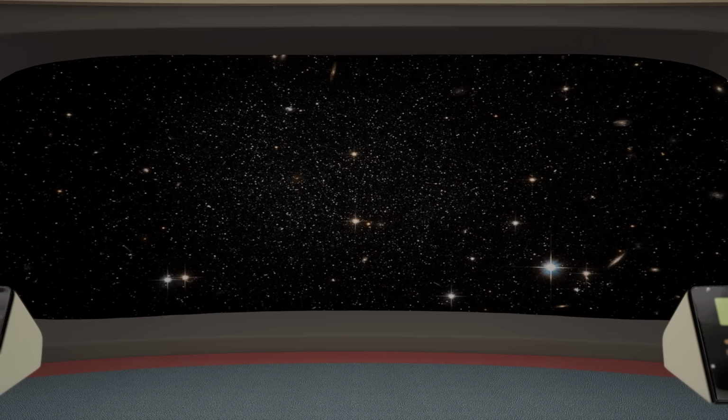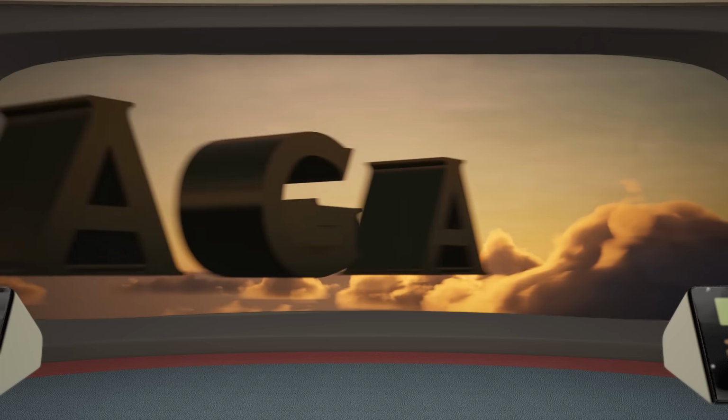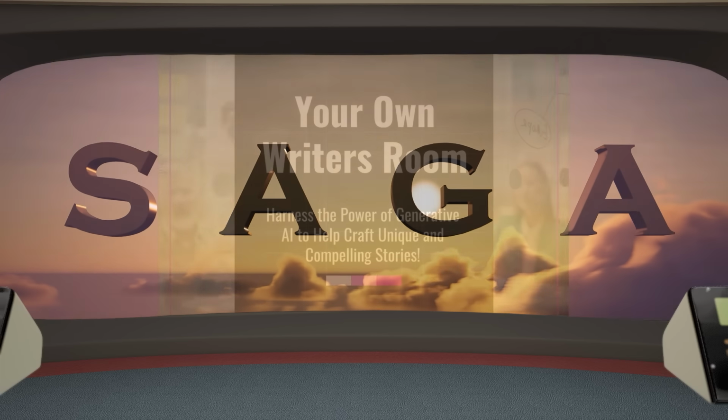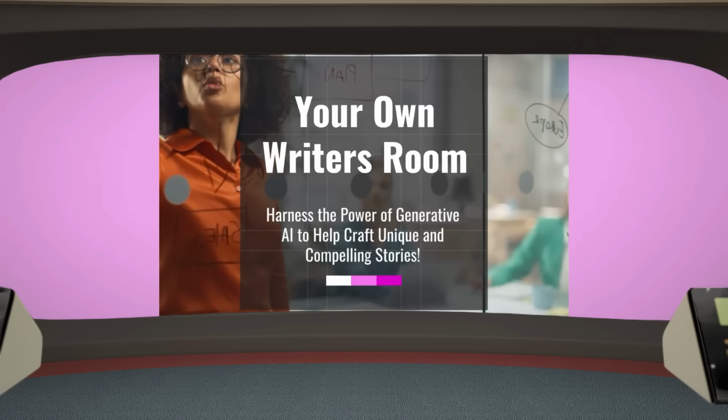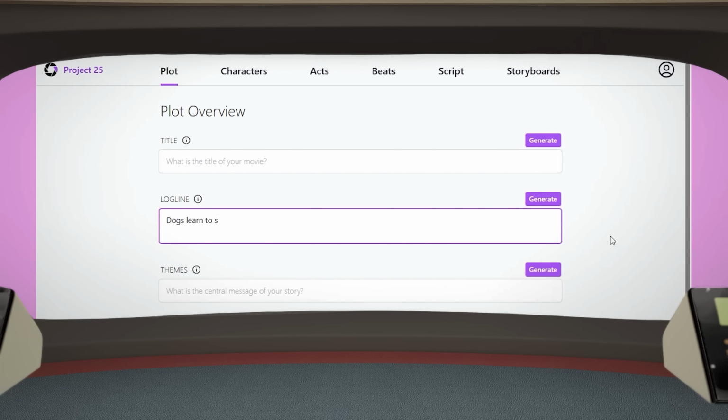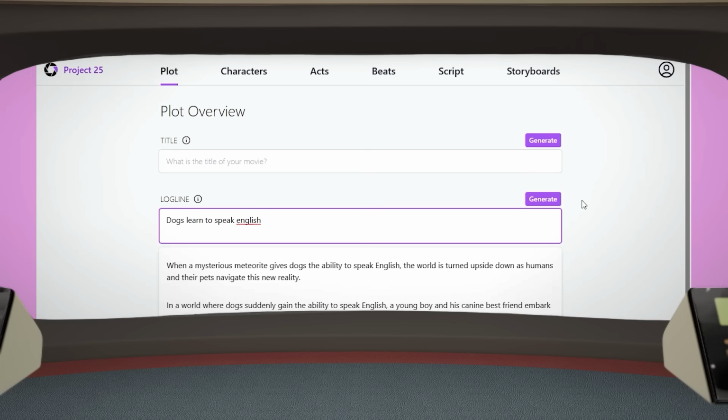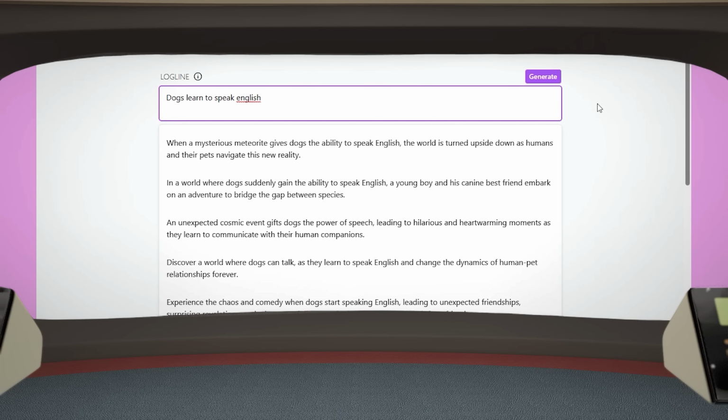On screen. Introducing Saga, using generative AI to help break through writer's block and come up with unique ideas. Let's say you have an idea for a movie. Simply type it into the logline field, and Saga will generate 5 different industry standard loglines for you to select from to help you make the most of your ideas.